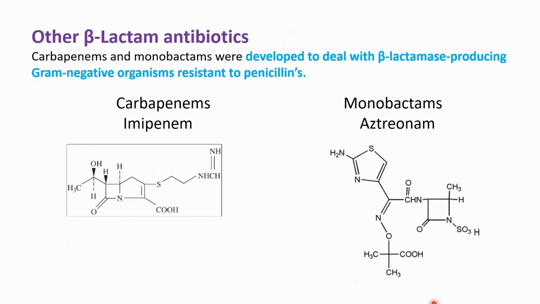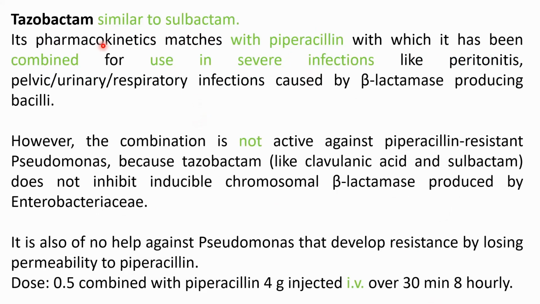The tazobactam's pharmacokinetic parameters match with piperacillin, which is a penicillin derivative, and it is given in combination for use in severe infections like peritonitis, pelvic, urinary, and respiratory infections which are caused by beta-lactamase producing bacilli.